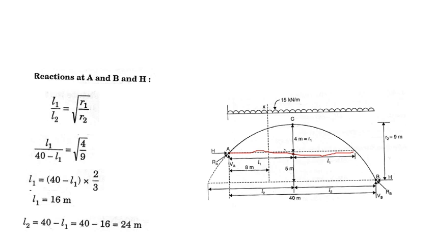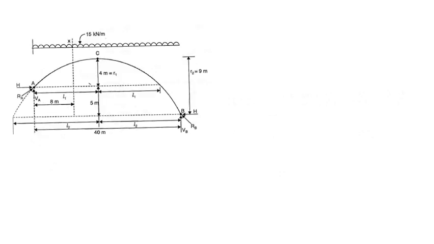And similarly L2 and L2, that is the distance between the points A dash and B, will be L2 plus L2, 24 plus 24, that would be 48 meter. So we have found out the length of the spans. Let's find out the reactions by taking the moments about the other end and by applying sigma V is equal to 0. Okay.